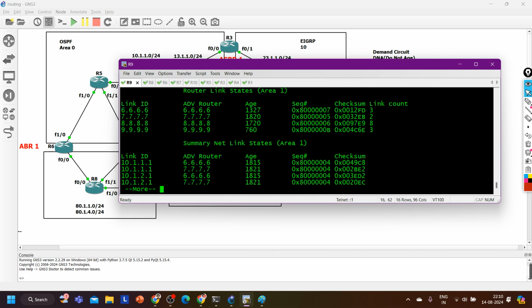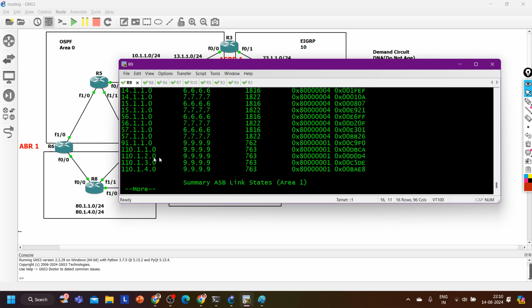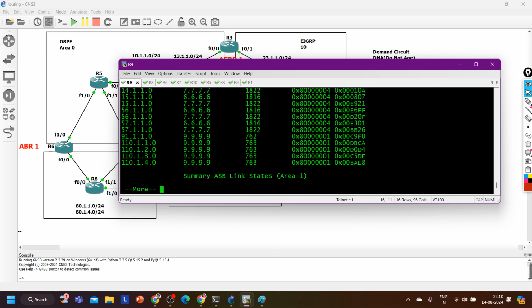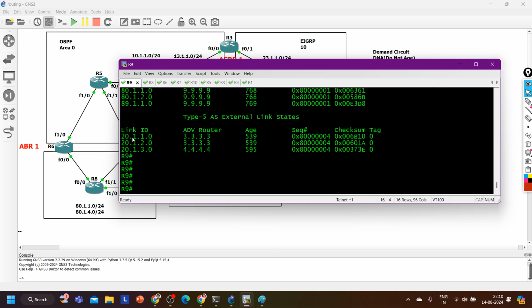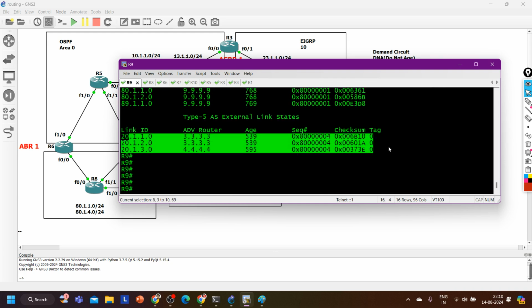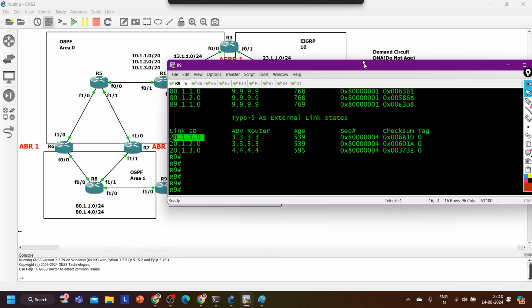So IP ospf database. It is learning all 20 prefixes, that is fine, but it should not learn this one, 20.1.1.0, from router number 8, because on router number 8 I have already filtered this route.